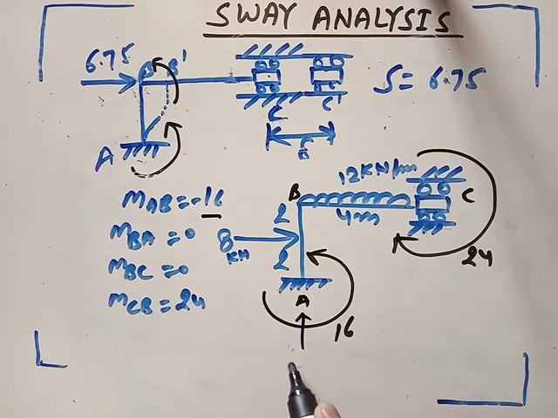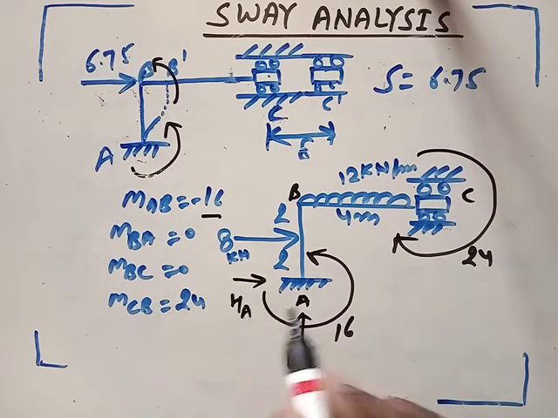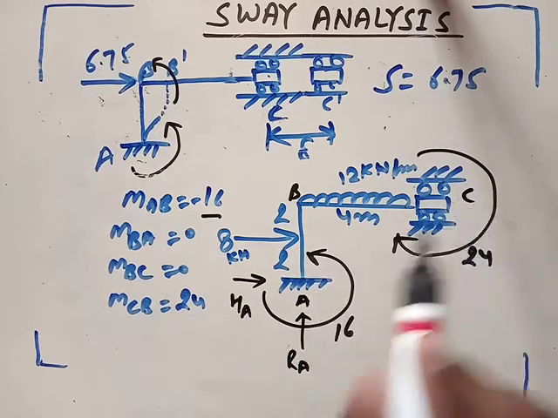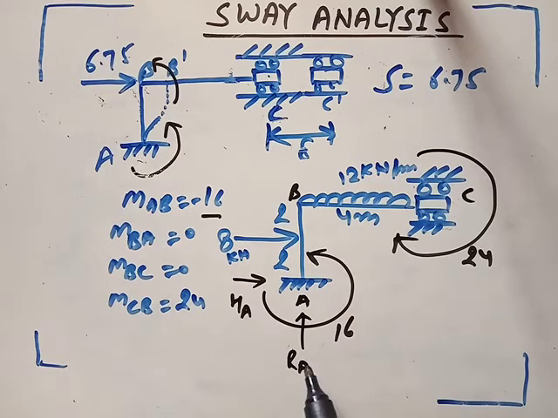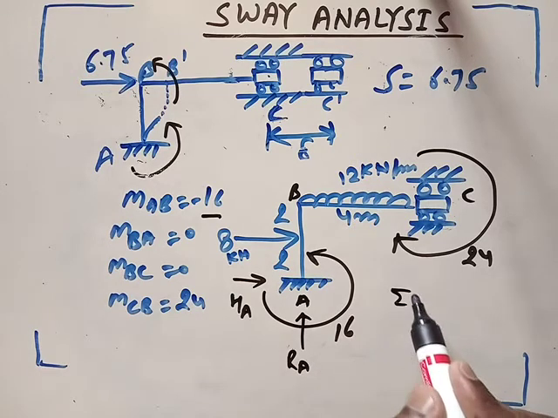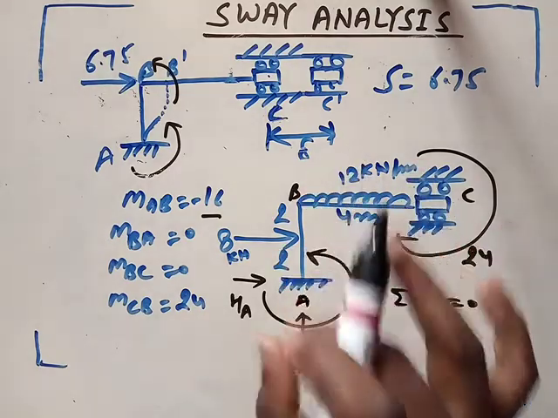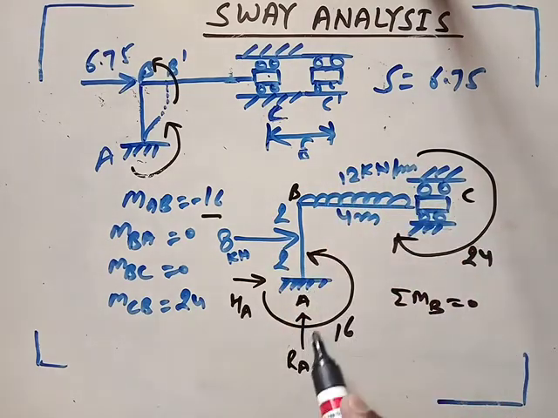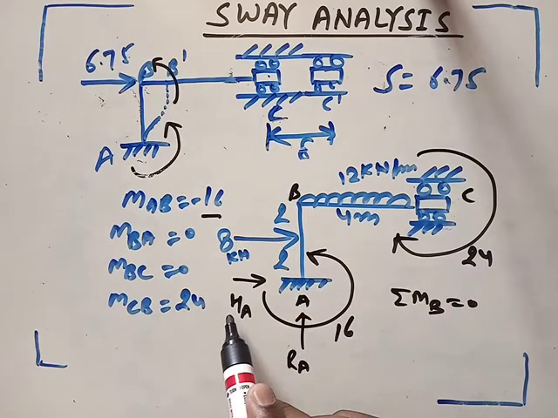Here there will be a vertical reaction and a horizontal reaction. You know the value of moment. By applying the equilibrium condition again, you can find the value of HA and RA. If you take sigma MB equal to 0, the moment of RA will cancel out, so you will get HA.